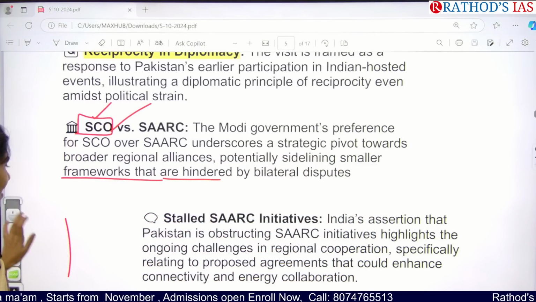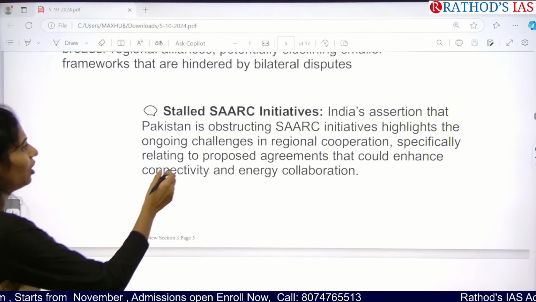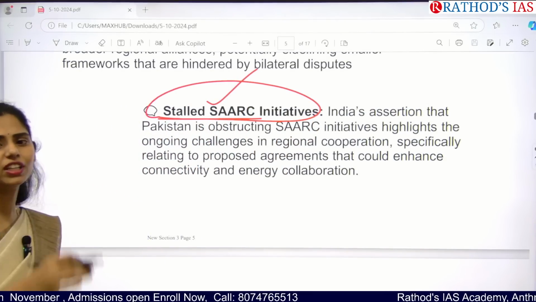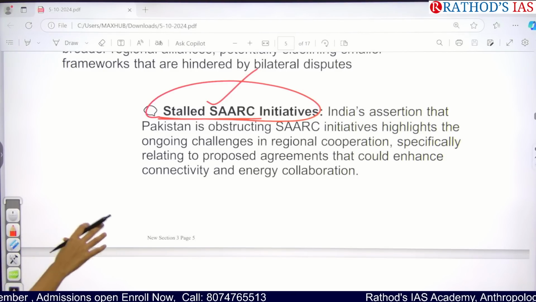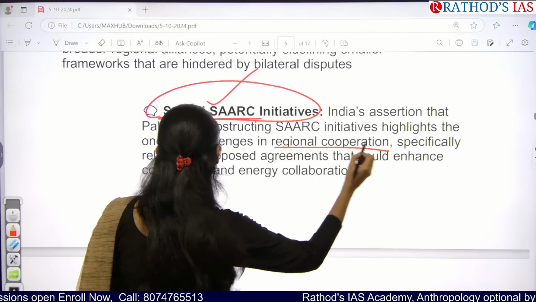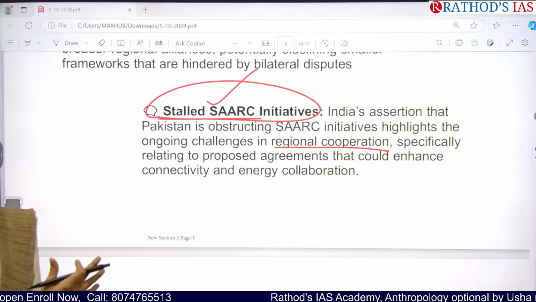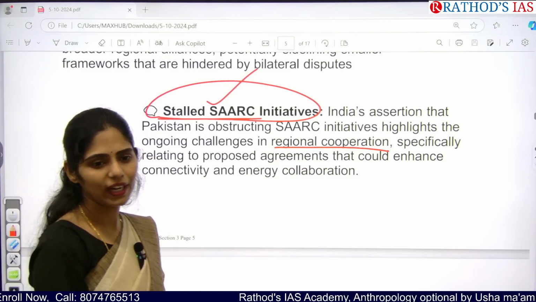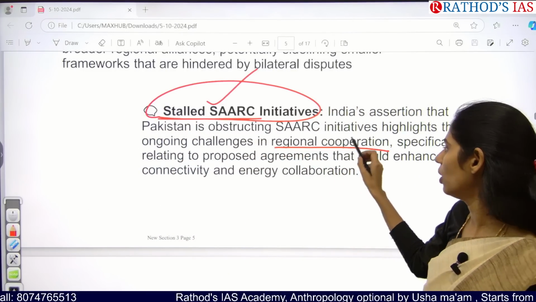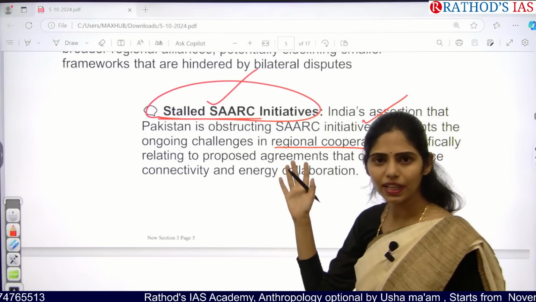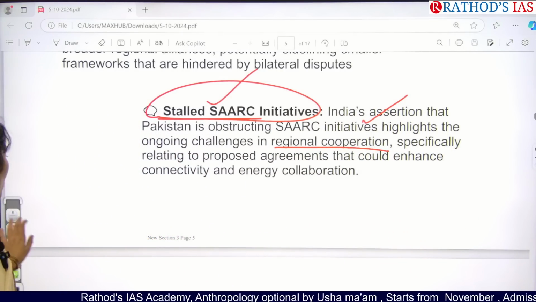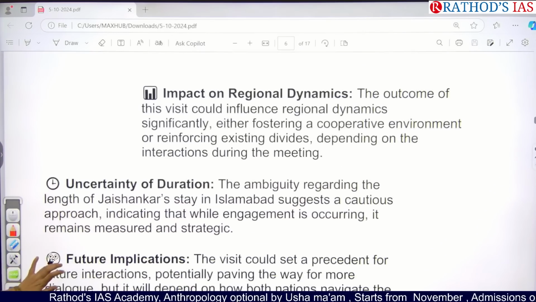And actually I said no, so there is stalling. Stall means whatever initiatives they wanted to come up with, everything had been stopped in this SAARC. SAARC focuses on regional cooperation, and they came up with some agreements. Whatever agreements they wanted to make, and whatever steps they wanted to take in regional cooperation, everything has been stalled. Because of this, it became irrelevant now. So we don't want one more organization to become irrelevant. That is the thing you have to focus on.